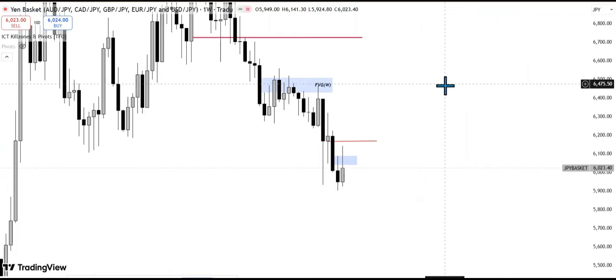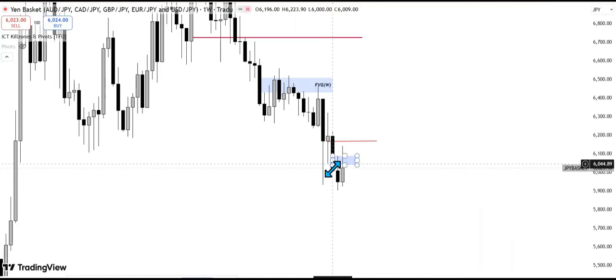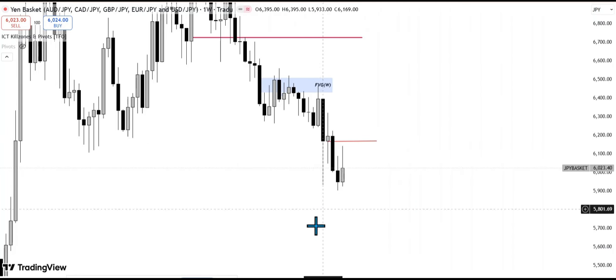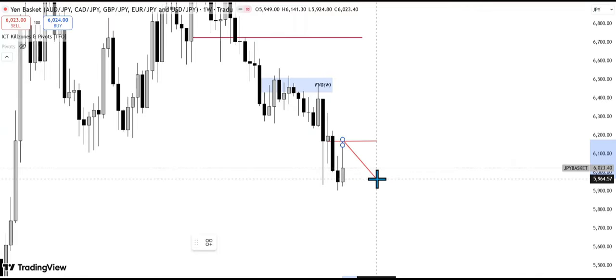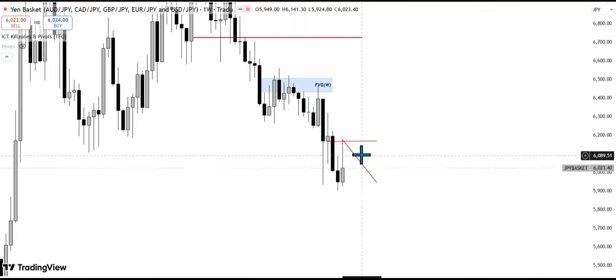So if you look at the weekly time frame, so far this is what we have. This is what happened last week. And as you can see, this is our weekly order block here, and price is so close. So I won't be shocked if we get more retracement and tag this weekly order block before we continue with the bearish move.